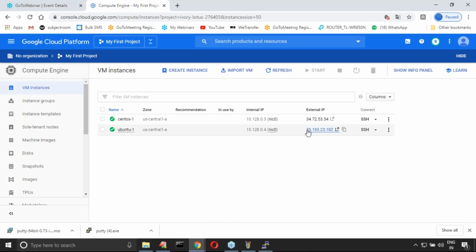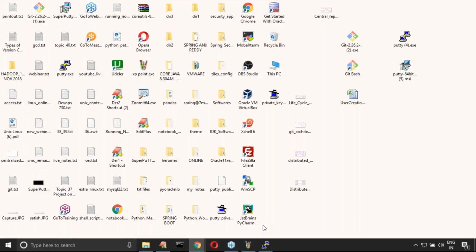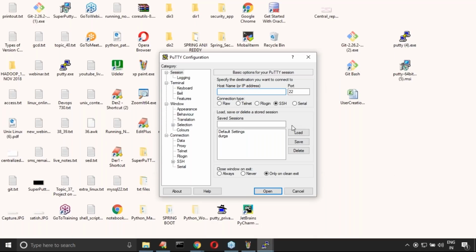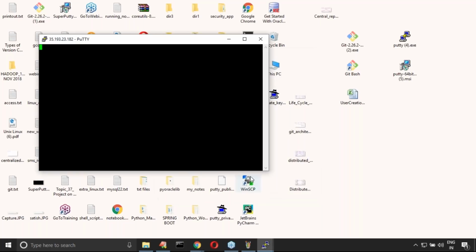What is the IP address here? Just copy the external IP address. Now let me open PuTTY. Durga is already there. Load it, sir. Authentication has already happened from the Windows machine to the cloud platform. Now open.